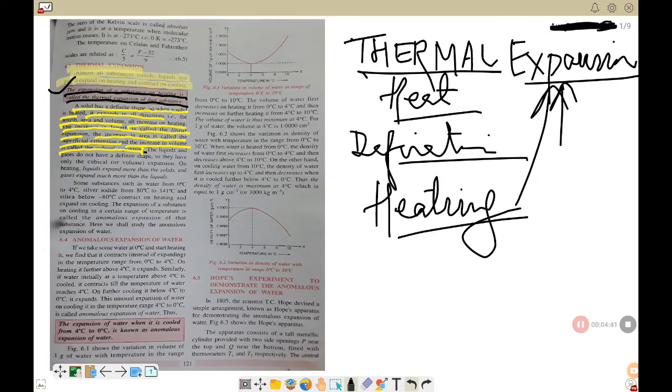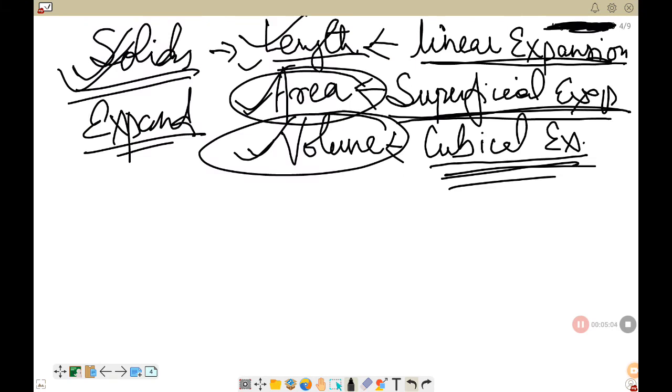Here, liquids and gases do not have a definite shape, so they have only cubical expansion. Very important. Please underline and put a star on it. On heating, liquids expand more than solids and gases expand much more than liquids. So please try to understand here.